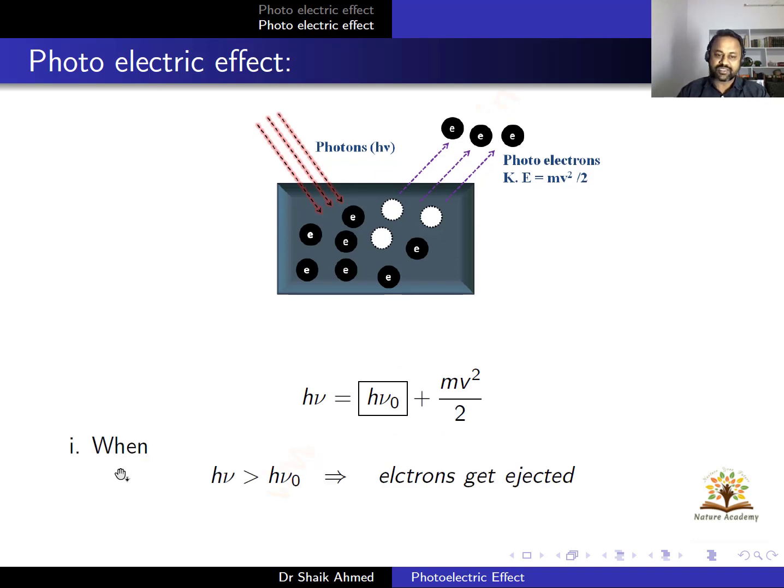So there are 3 conditions. The first condition: when the incident photon energy h nu is greater than h nu naught.